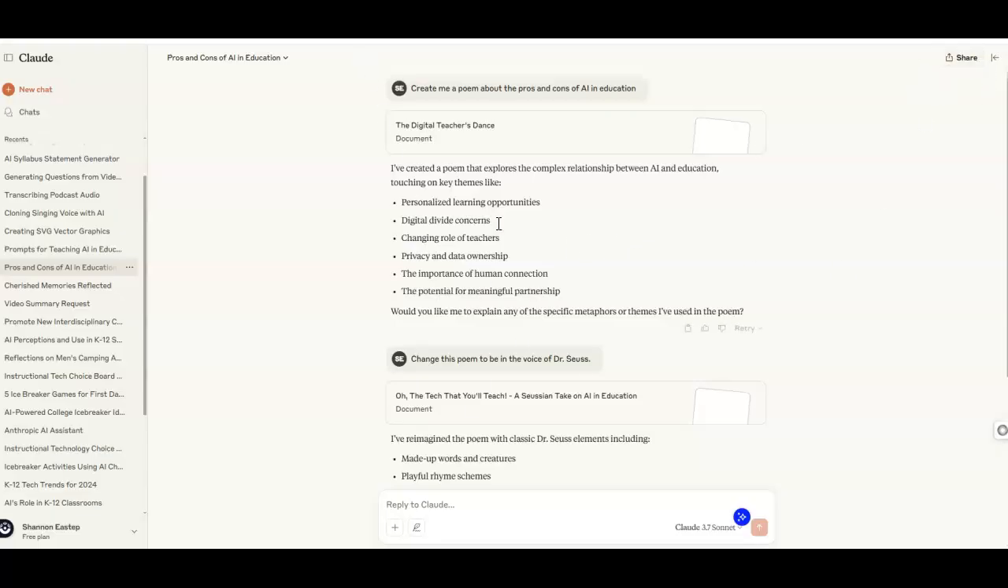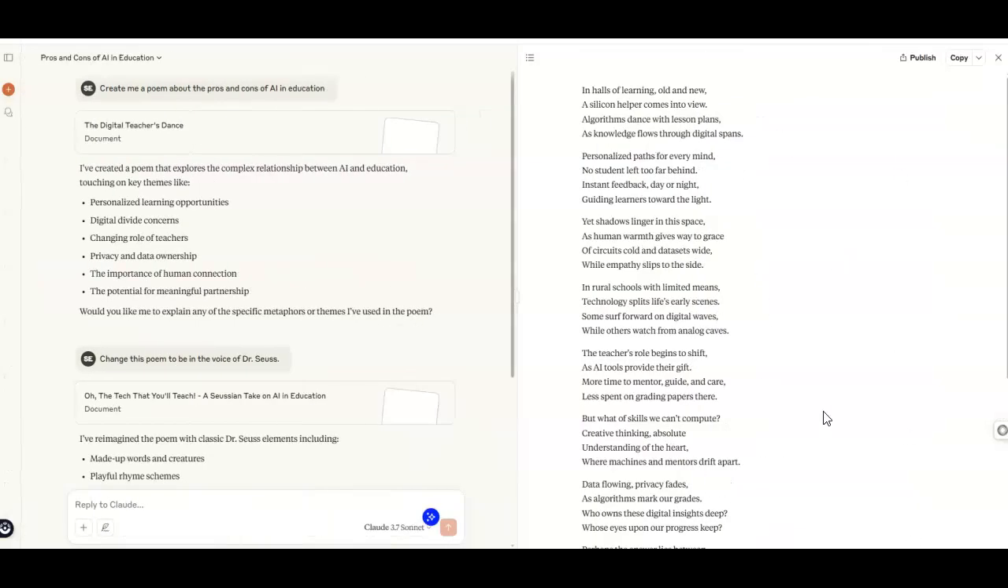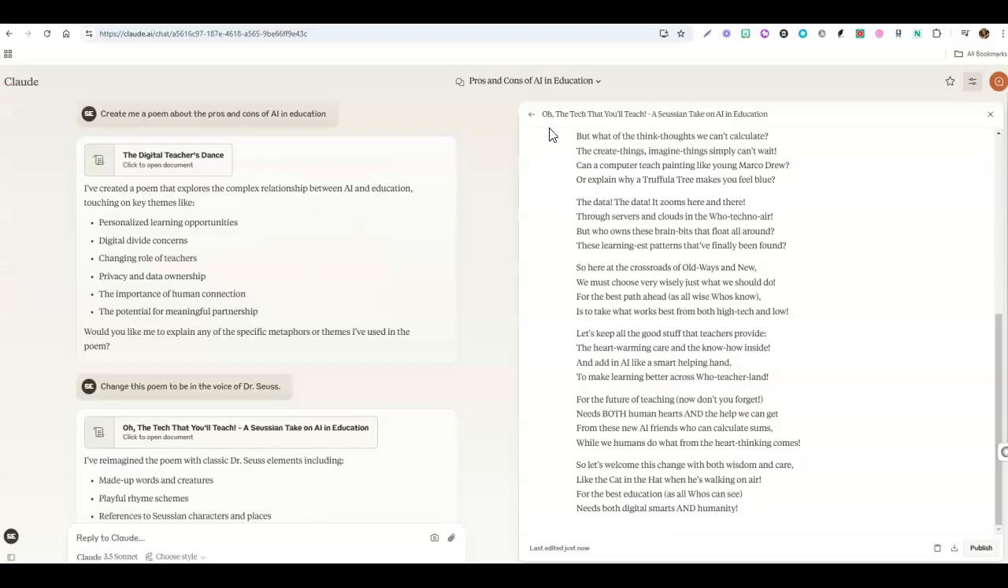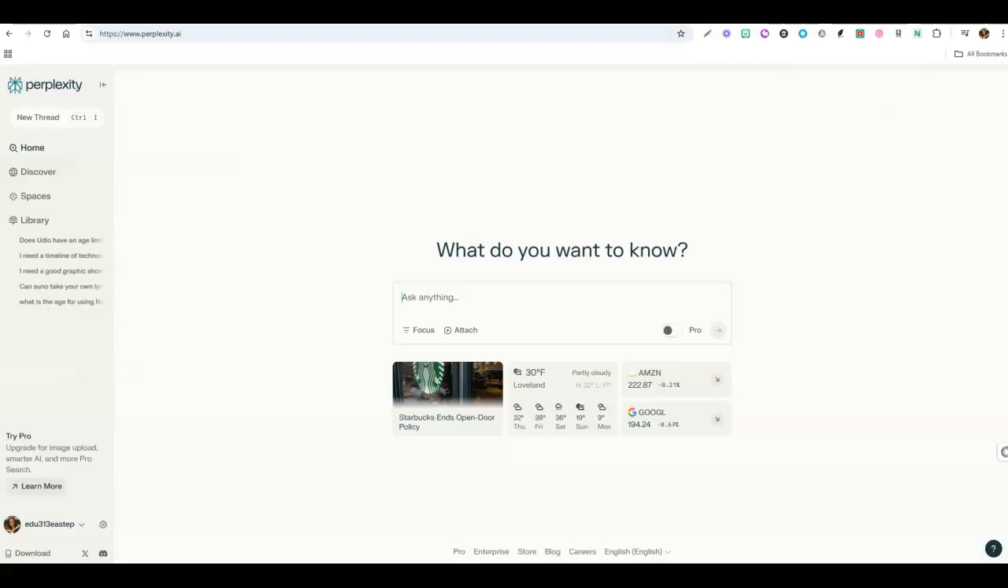You do have to be in the main area here. So if you happen to be over here looking at the artifact, go ahead and switch back over. You can close this to the main, and then you can share it right there. Okay, guys, last one, Perplexity.